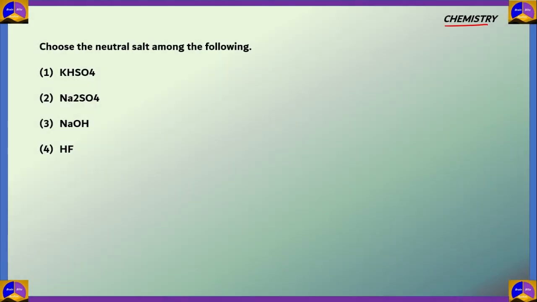Next question on chemistry. Choose the neutral salt among the following: KHSO4, Na2SO4, NaOH, and HF. Now we know that a neutral salt is, first we'll talk about salt. A salt is formed when an acid and a base react together, which gives salt plus water.